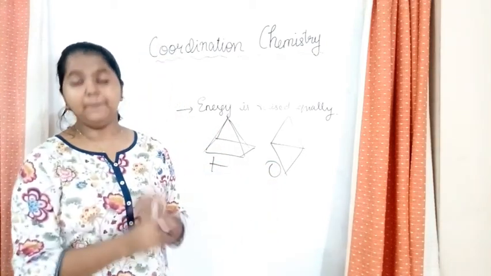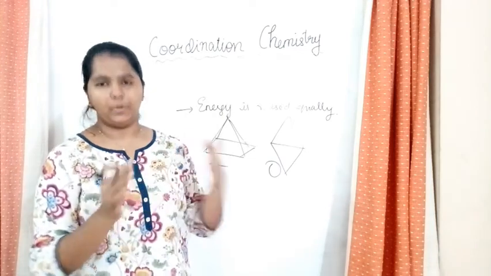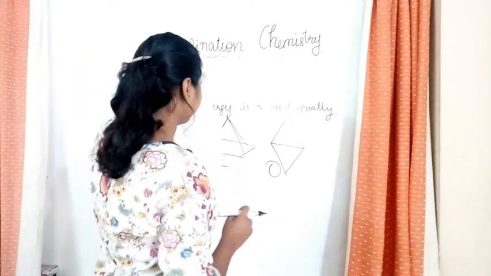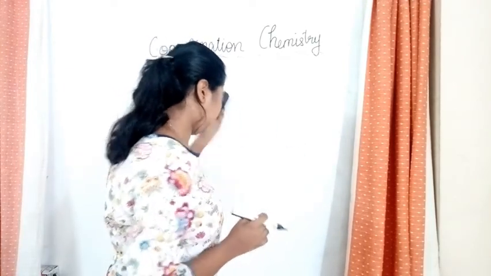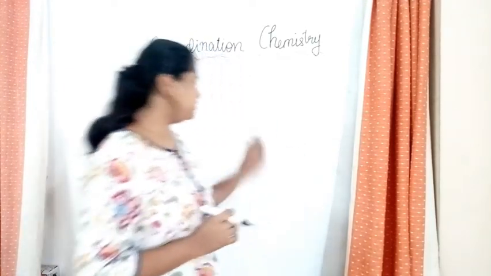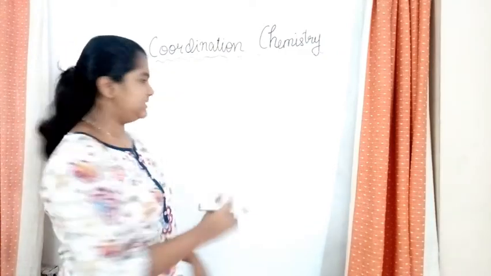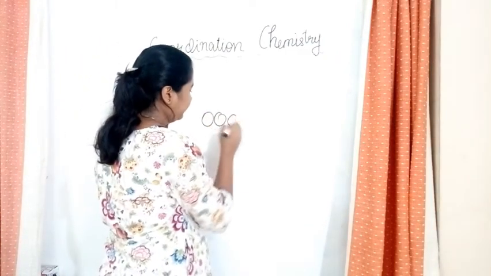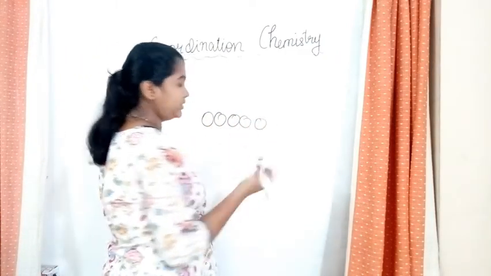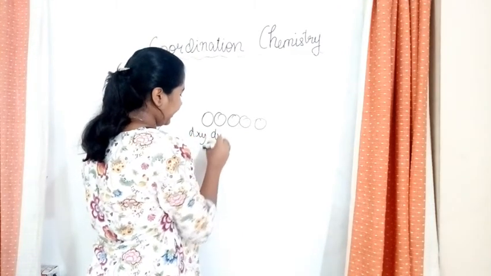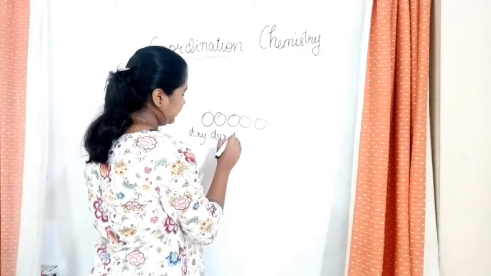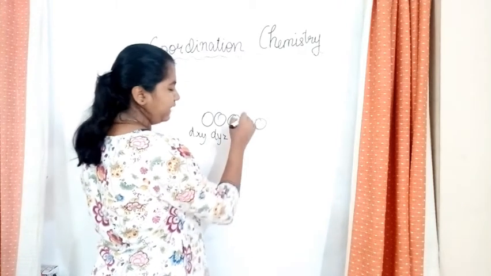So let's see the splitting up of these orbitals. So tetrahedral. Before talking about tetrahedral geometry, first I'll say we have 5 degenerate orbitals. Am I right? Which are the 5? That is dxy, dyz, dxz. And what is this?